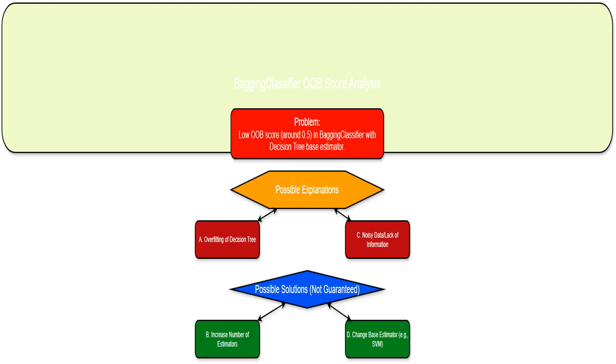I'm analyzing the out-of-bag (OOB) score, a crucial metric in BaggingClassifier. The OOB score estimates the model's performance on unseen data, using data points not used in each individual tree's training. It's like testing your model on a separate test set that was never part of the training process. A low OOB score indicates something isn't quite right.